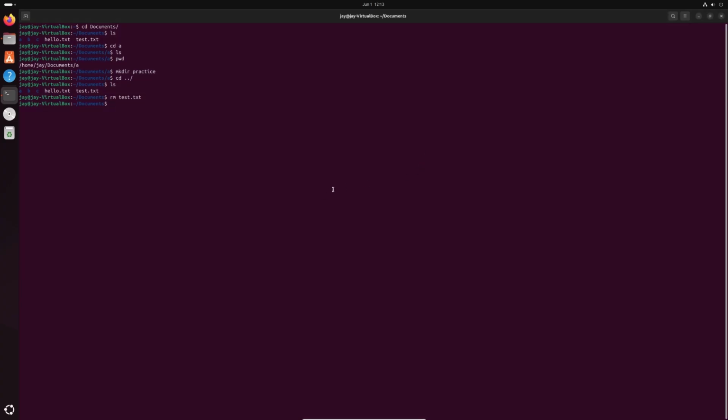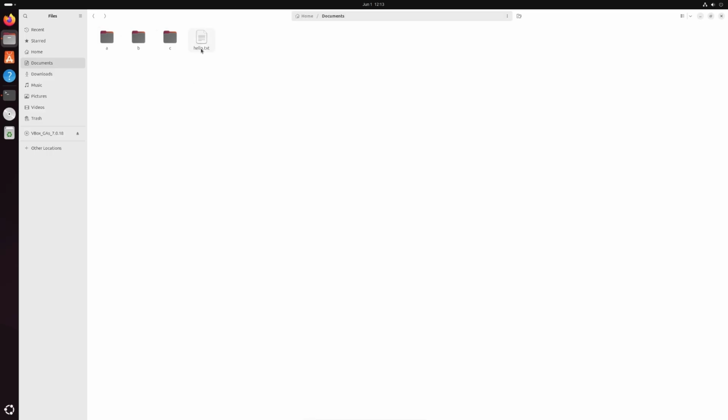Next command is the copy command, which is cp. The cp command helps us in copying a file. For example, if I have a file named hello.txt, and I show you the content of this text file, it says hello, how are you.